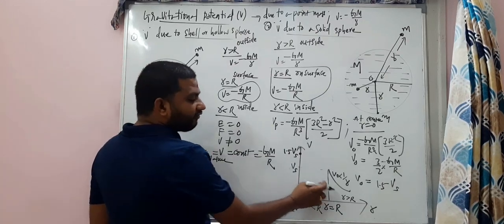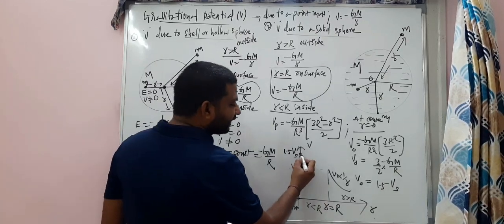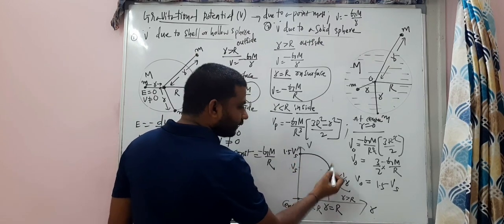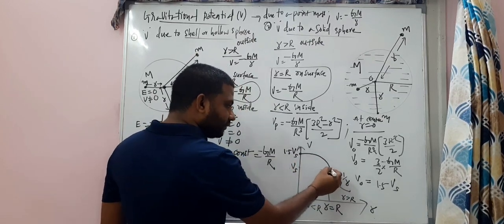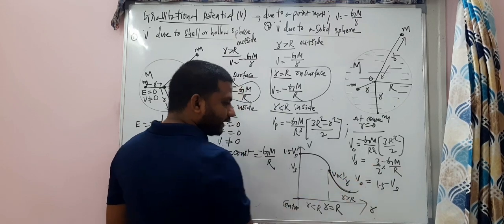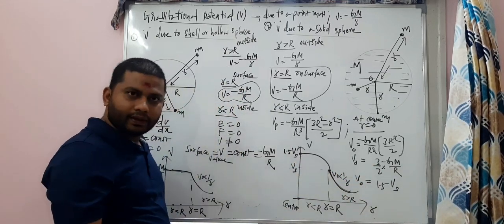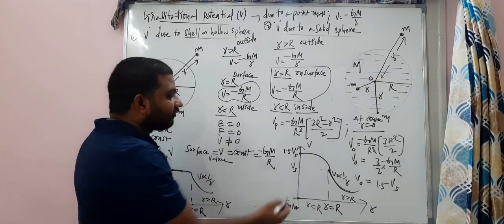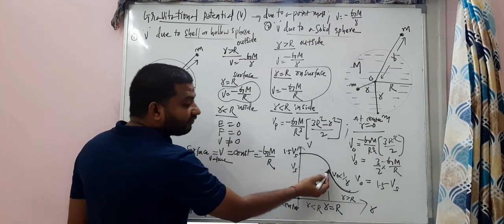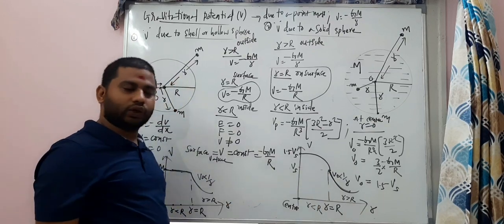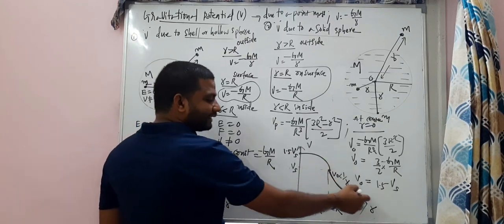And this is the graph. From here, it goes like that. See? Get here. So this is the graph. From center to surface it decreases, and after that also it is decreasing.